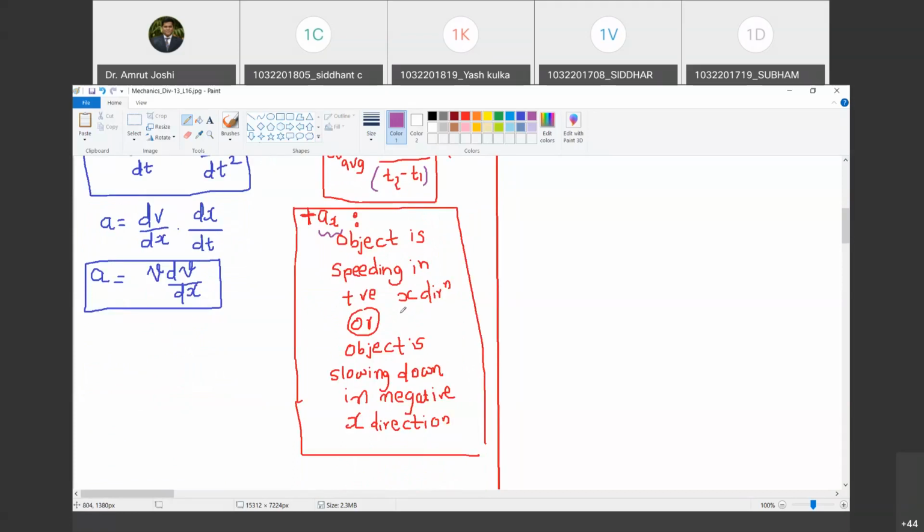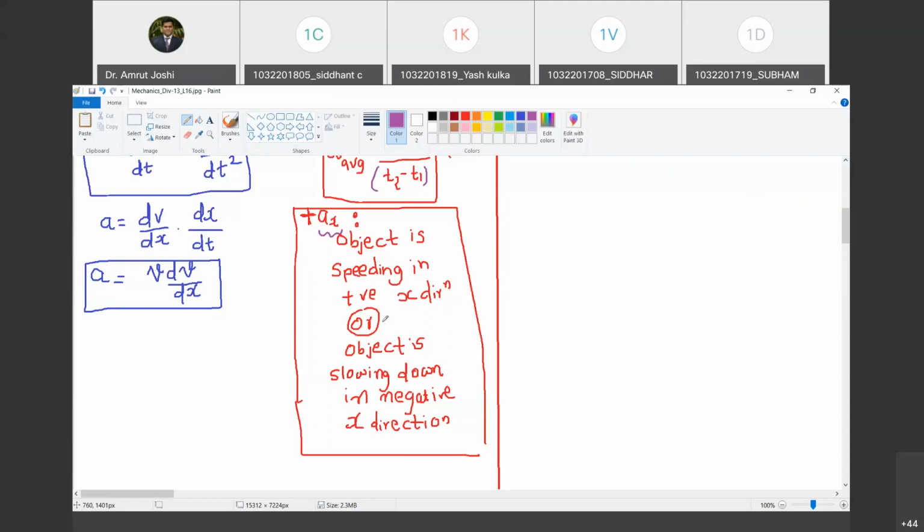So can you now answer my question? When will the acceleration be negative? Sir, when the object is slowing down in positive x direction. Right. Or when the object is speeding in negative x direction. Yes, sir. Either of these two conditions, we will get acceleration as negative. Now, mind you, throughout our discussion, I am not using the word retardation. Are you with me? Yes, sir. Because retardation in positive x direction can be treated as acceleration in negative x direction.